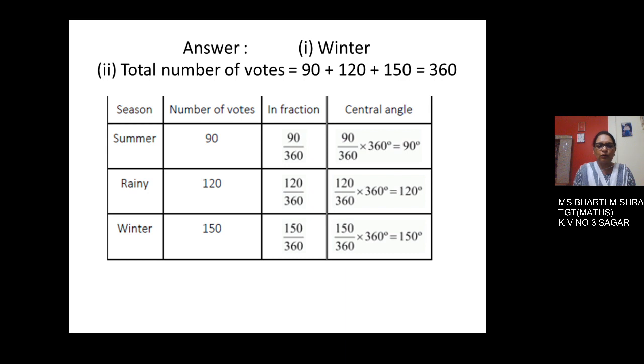Now for winter season, the number of votes given is 150. Now the fraction calculated will be on the total number of students surveyed, that is 150 upon 360. Now this will be multiplied by 360 and the angle is 150 degrees.